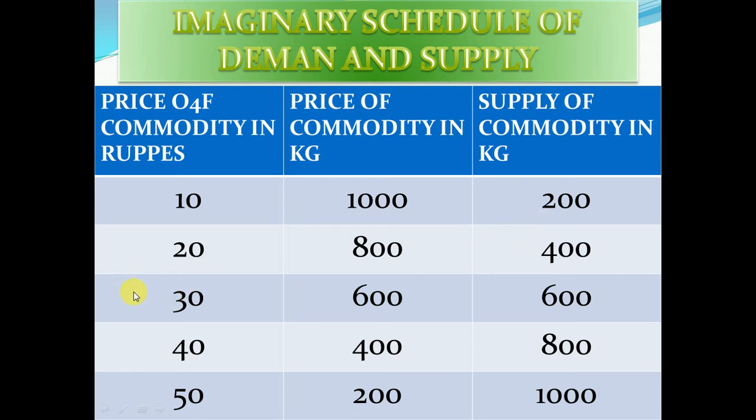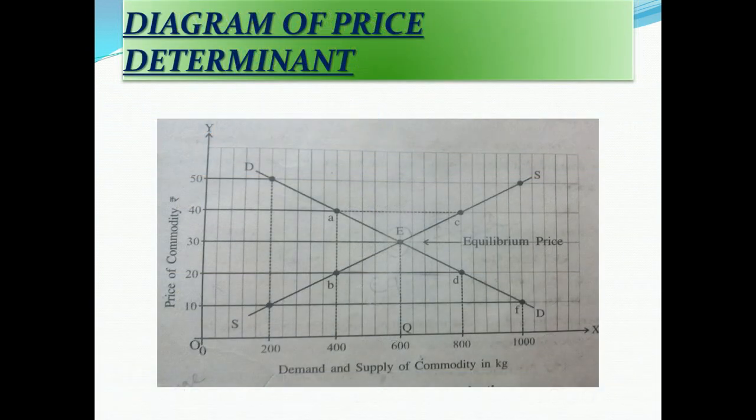So if we compare with the price of 30 rupees, supplier and buyer are both ready. The supplier is getting a reasonable profit, and the buyer is not going to give 40 or 50 rupees at a higher rate. So it is the equilibrium point of price determination due to these two factors, demand and supply.